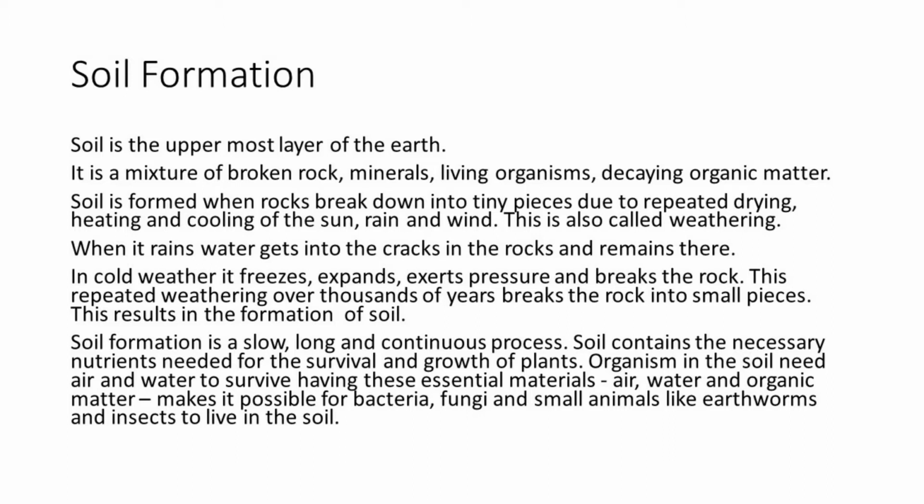Now, soil is the uppermost layer of the earth. Now, how is soil formed? Soil is a mixture of broken rock, minerals, living organisms, decaying organic matter. Now, decaying organic matter means जो सड़ा हुआ plant parts या animals का जो सड़े गले हो जाते हैं, that makes very good nutrients for the soil. That is decaying organic matter.